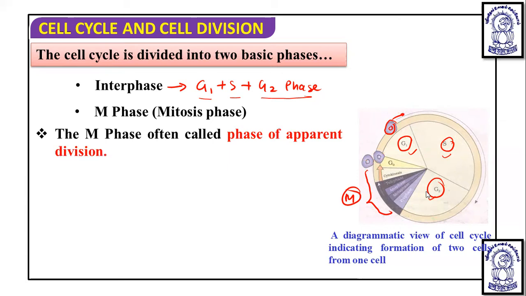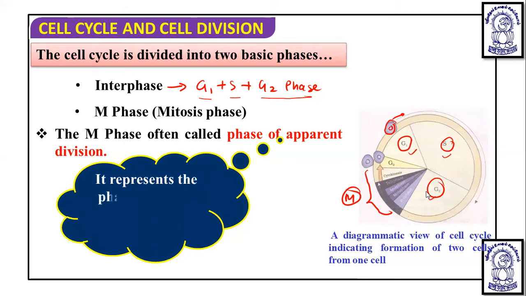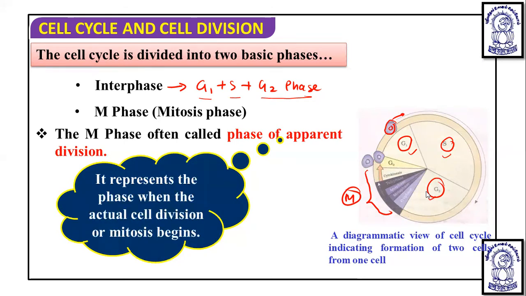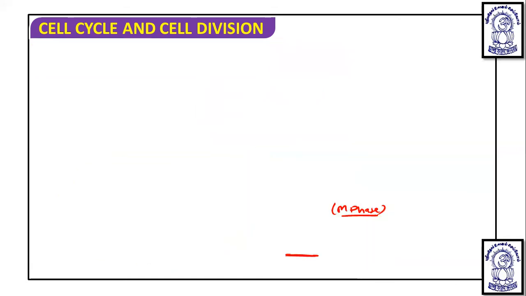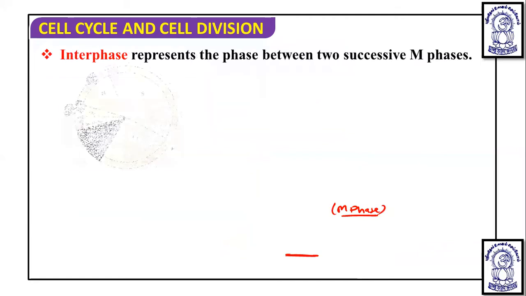So the M phase is often called the phase of apparent division, meaning where the division is visible or actually occurring, and it represents the phase where actual cell division or mitosis begins. Interphase represents the phase between two successive M phases.